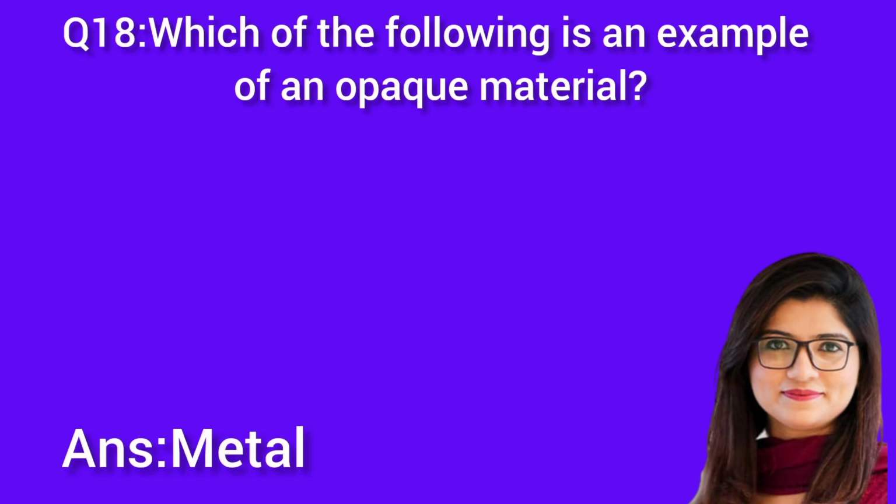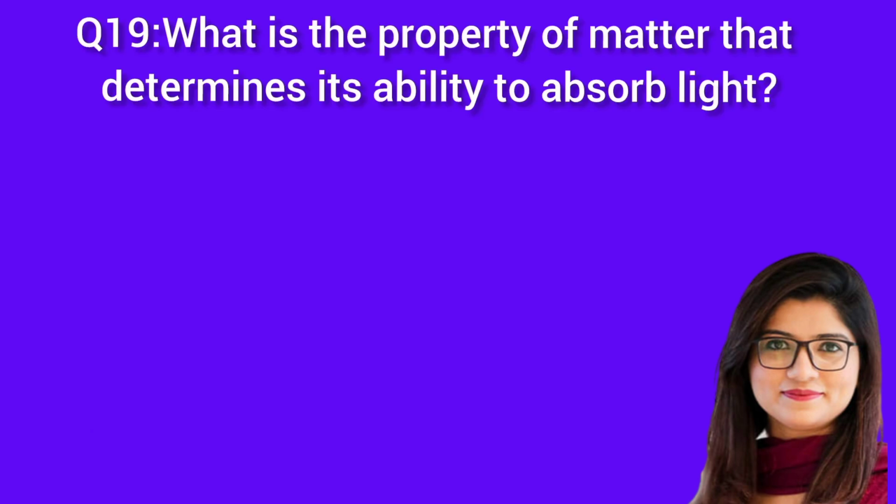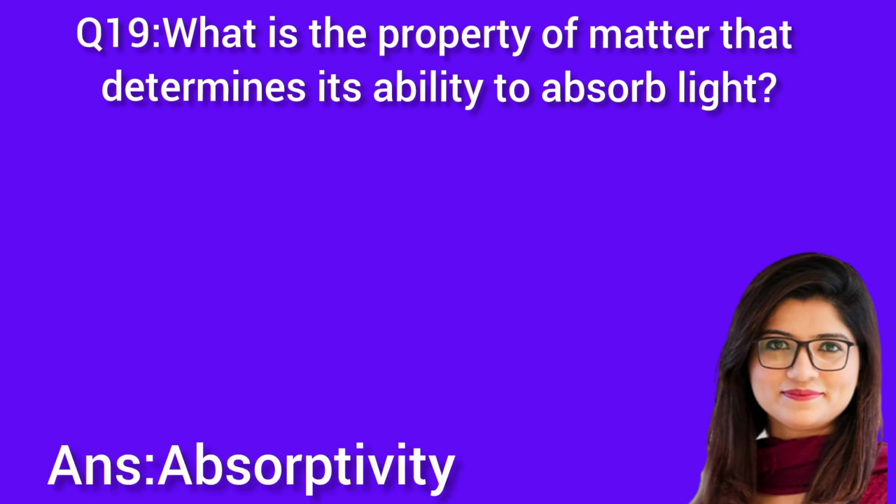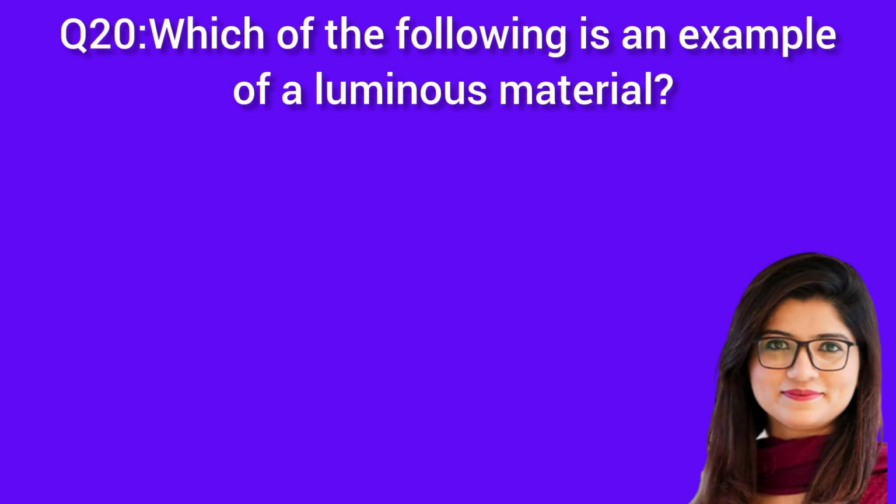Question 18. Which of the following is an example of an opaque material? Answer: metal. Question 19. What is the property of matter that determines its ability to absorb light? Answer: absorptivity. Question 20. Which of the following is an example of a luminous material? Answer: plastic.